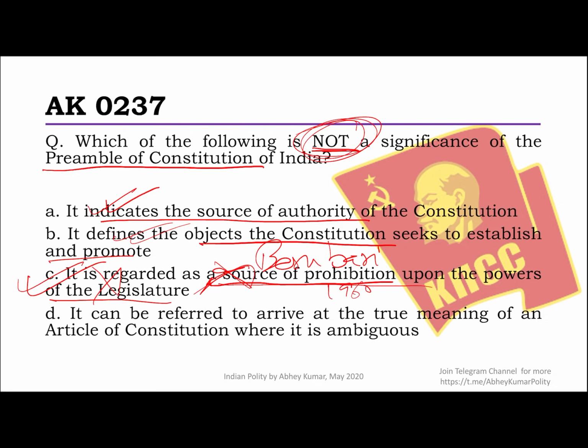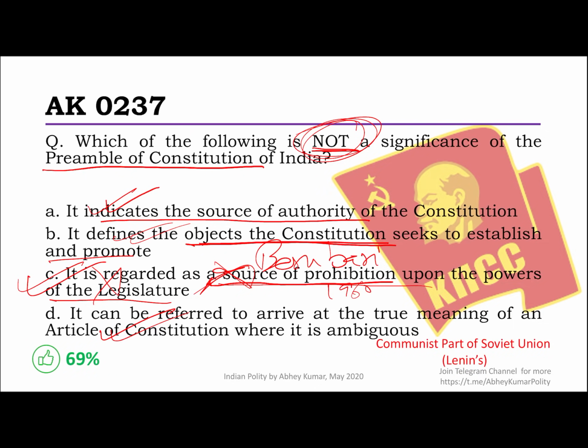And then it can be referred to arrive at the true meaning of an article of the Constitution where it is ambiguous. Yes, this we know is because ultimately it's talking about the objects, the real purpose. So if the court also feels the need, they refer to the preamble, and that's why it's also called sometimes the key to unravel the minds of the constitution makers. What were they thinking to know that?